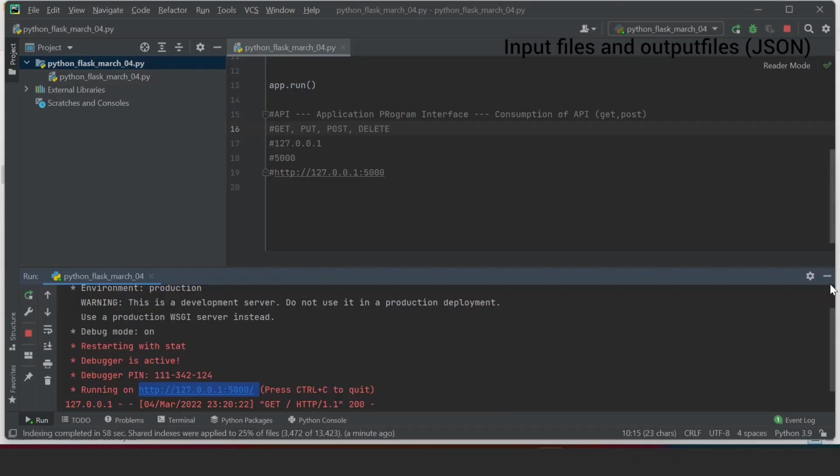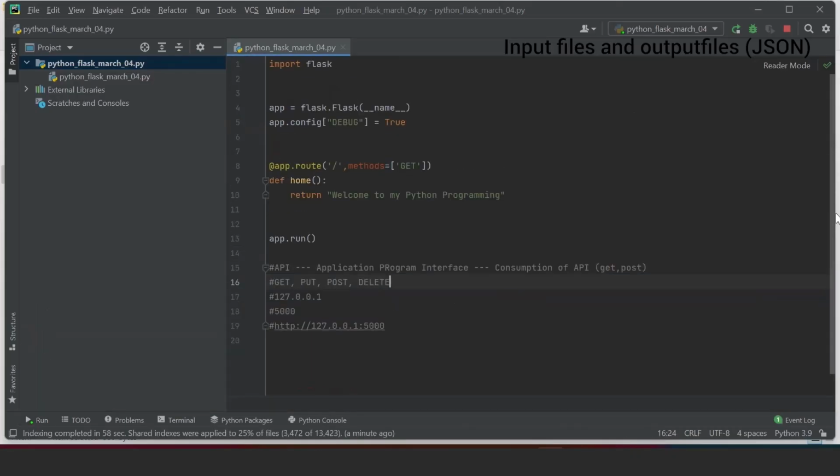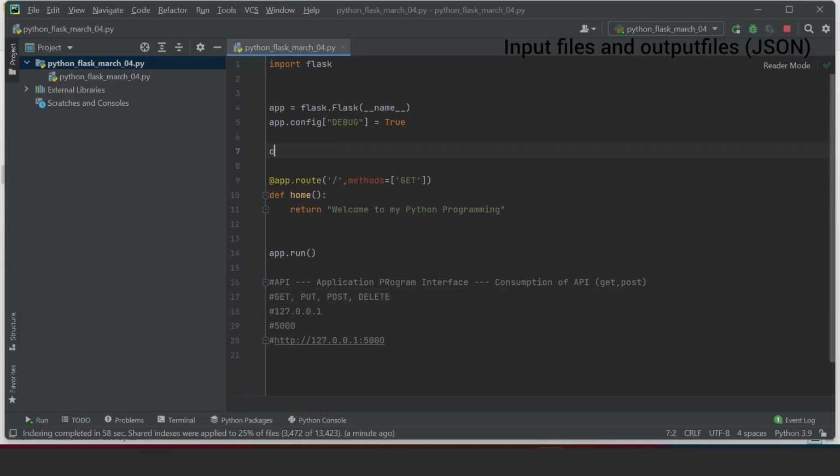Now, let me show you how to return a JSON output. So now I'm going to create something called cricket. Let this be a dictionary, which is going to contain a list, which contains dictionaries, a list of dictionaries. Each and every dictionary will have an ID colon 1. Let me keep the ID as a string. Then name colon Tony.